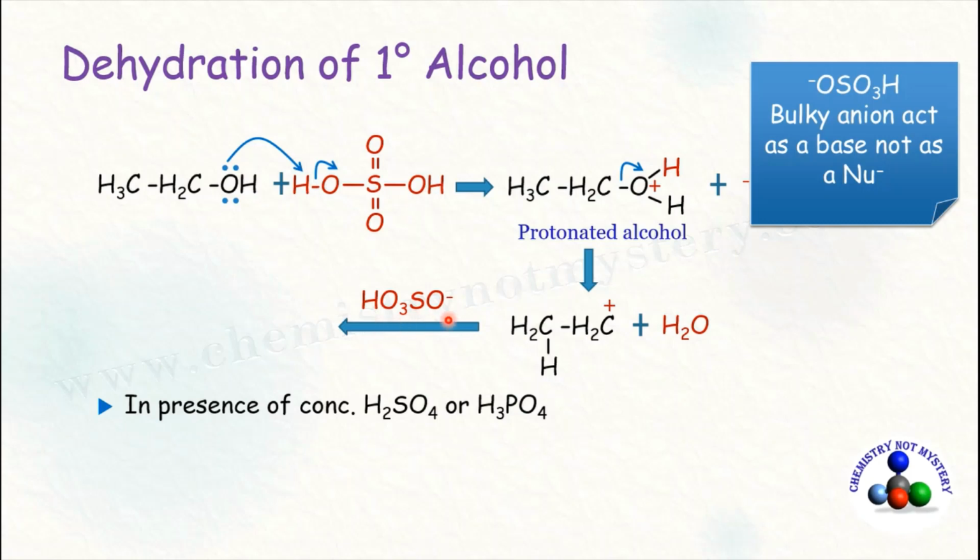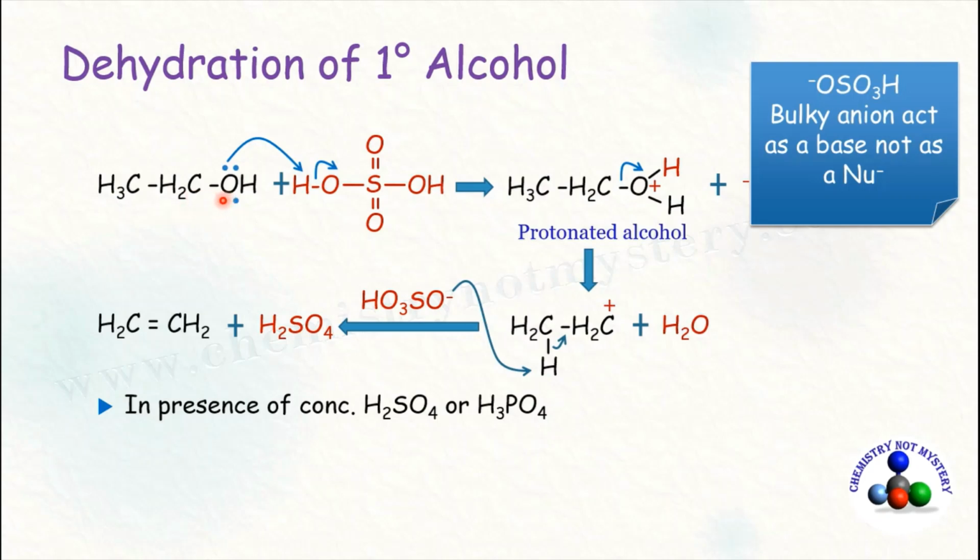Now this anion abstract hydrogen in the form of H plus ion, and hydrogen shift its bonding pair of electron between the carbon. As a result of it, double bond is formed between the carbon and H2SO4 is regenerated. Now let's re-examine the whole reaction.